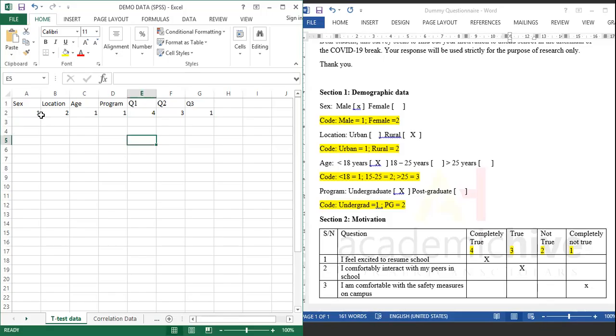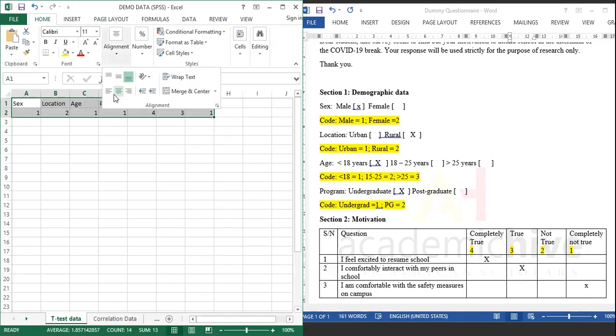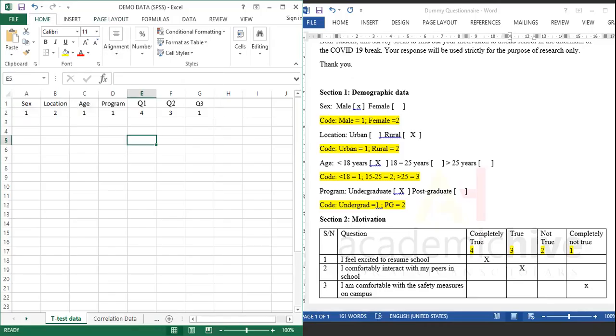All right. So here you go. This tells me that for this observation, the first person is male because it's 1, and I can see that male is coded 1. This person's location is 2, and 2 is rural. So this person lives in the rural environment. Age 1, and 1 is coded for less than 18. So when I see 1, I know that the person is less than 18. Program 1, and program 1 is undergrad. So this person is an undergrad.